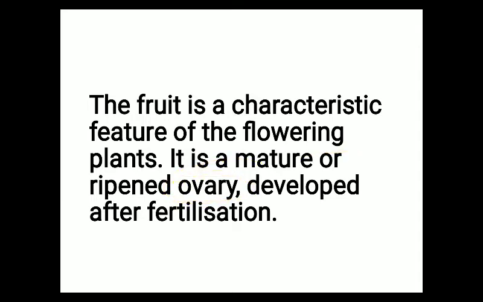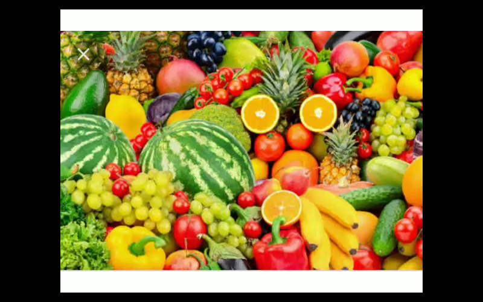So fruit develops from the ovary part of carpel, and after the process of fertilization we all know that all the floral appendages like sepals, petals, stamen, they will fall out, and from the carpel part, especially the ovary part, it will transform into fruit. So different types of fruits we can see.